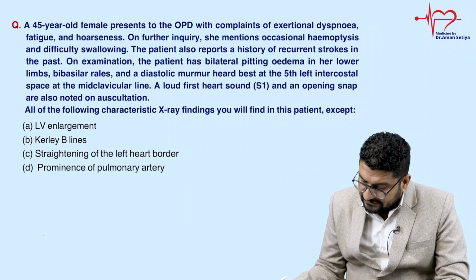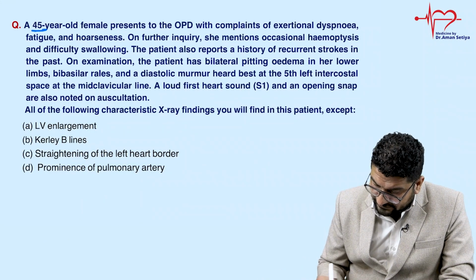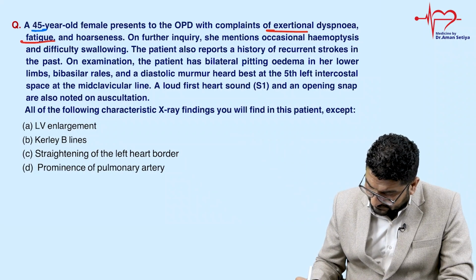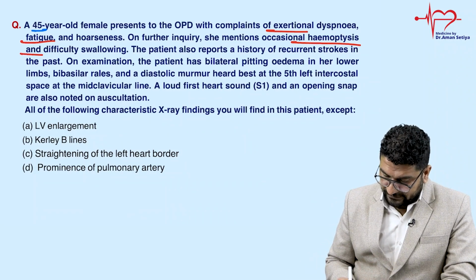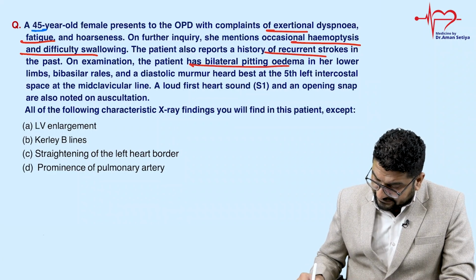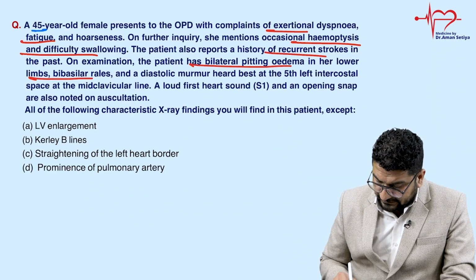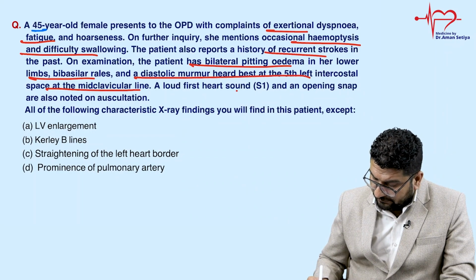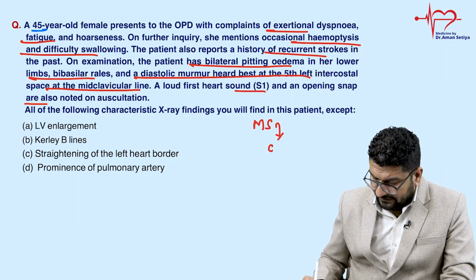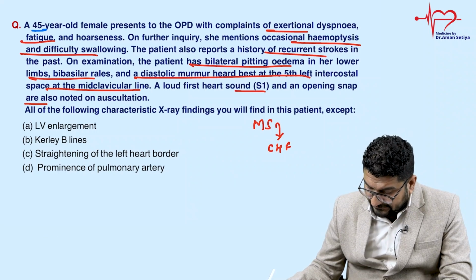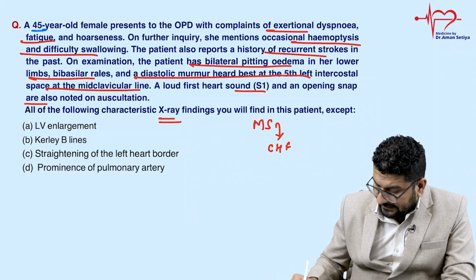45-year-old female present to OPD with complaint of exertional dyspnea. तो 45 age है, सांस फूल रही है, hoarseness है, fatigue है. She mentioned occasional hepatitis, difficulty swallowing, history of recurrent stroke, bilateral pitting edema, heart failure में जा रहा है patient, bibasilar rales, diastolic murmur, mid clavicular line, loudest one, opening snap noted. So I can say based on the history it is an MS converting into CHF. So patient को mitral stenosis है, and they are asking you all of the following are X-ray changes except.